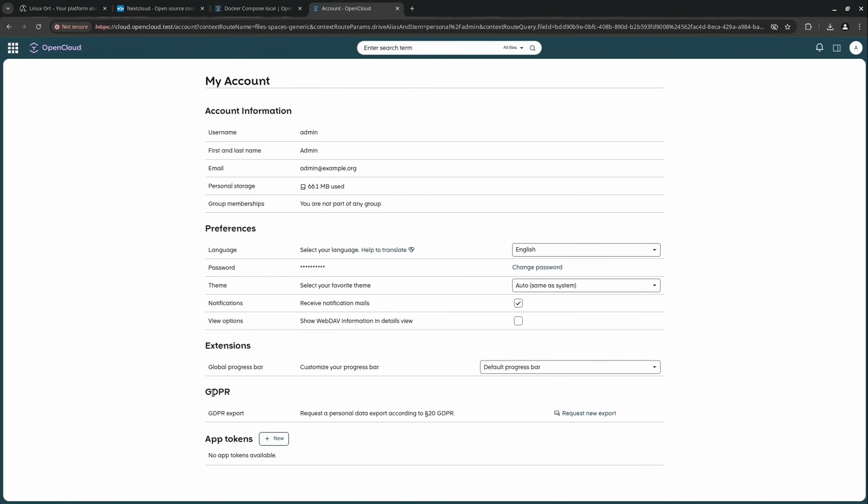And then we see a GDPR export. Very, very cool. This is very important for companies inside the European Union, that you can very easily create a new export of your cloud. Very, very good. This is a great feature, to be honest, and also could be a very strong argument for OpenCloud, especially for companies. Also, we see some WebDAV information, so we could also connect our clients to it. Very, very cool. Maybe we do also another video about this.